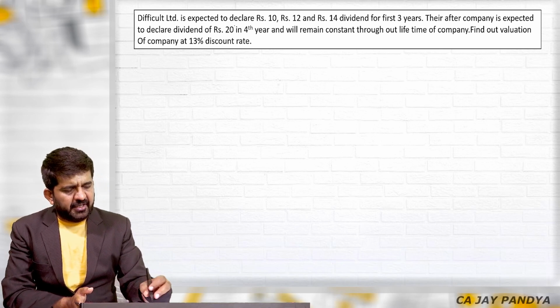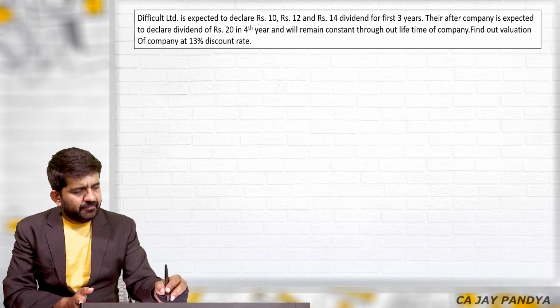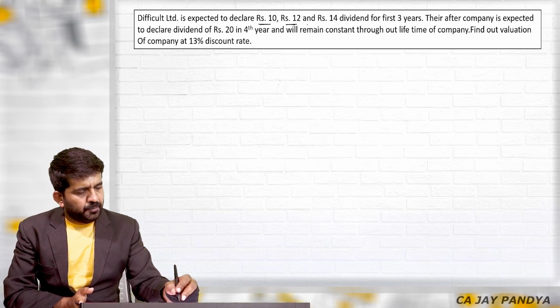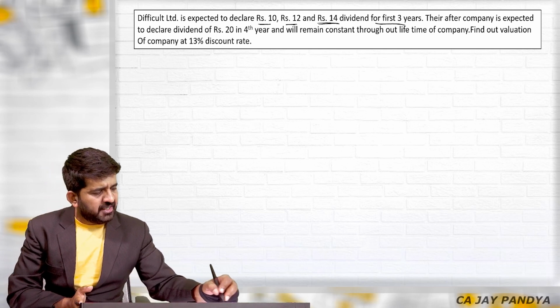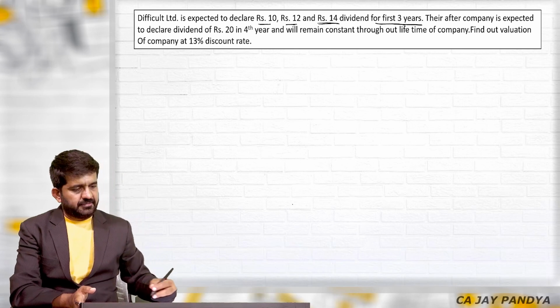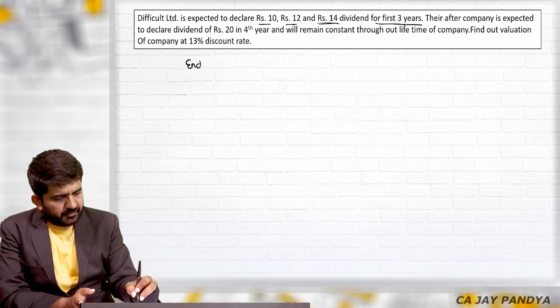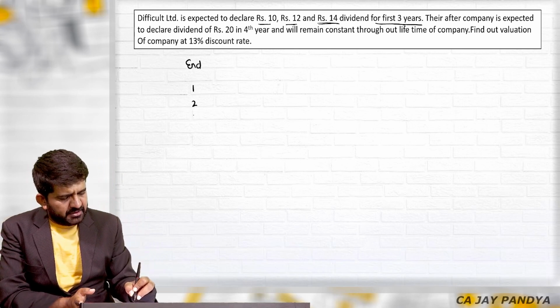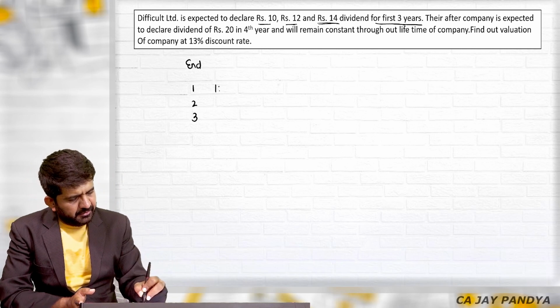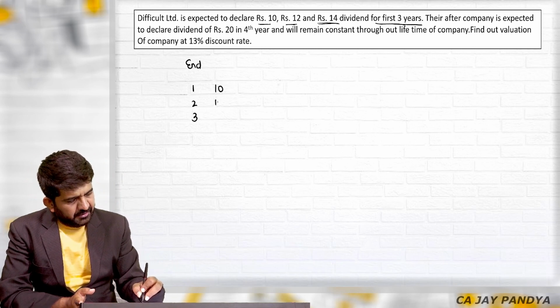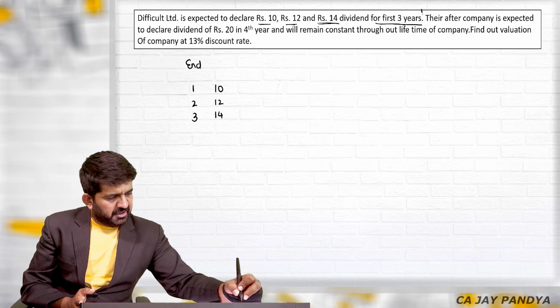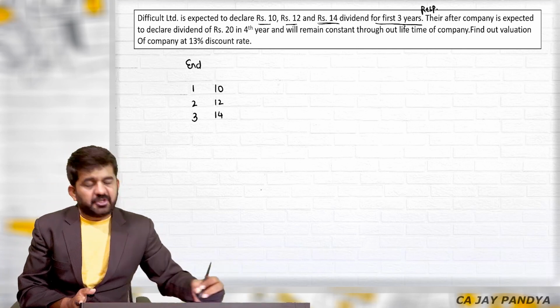Difficult Limited is expected to declare rupees 10, rupees 12 and rupees 14 dividend for first 3 years, at the end of first, second and third year respectively. This should be written in the question.